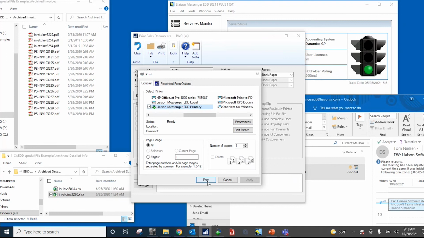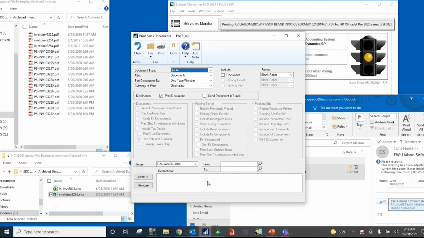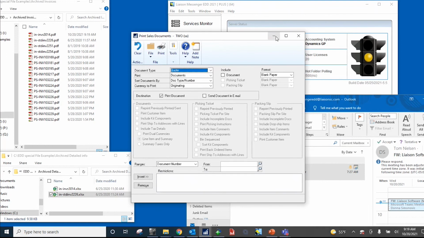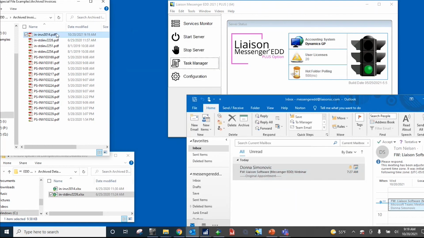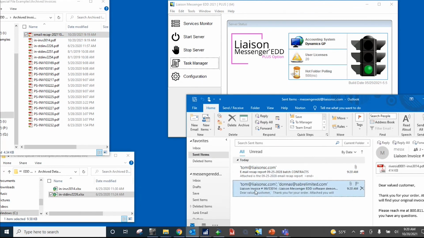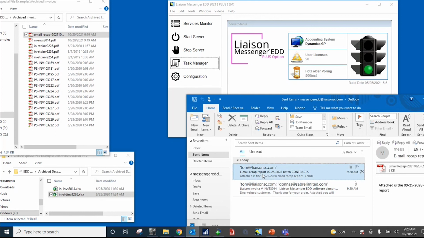Okay, watch the green light. I'm going to hit print now. There it is. It's yellow. It's processing messenger right now. The accounting copy just kicked off at the printer right next to me. There's the archive copy and the recap report. Both of those were created in the archive folder. And in my sent box is the email sent to Donna and myself and the recap report.